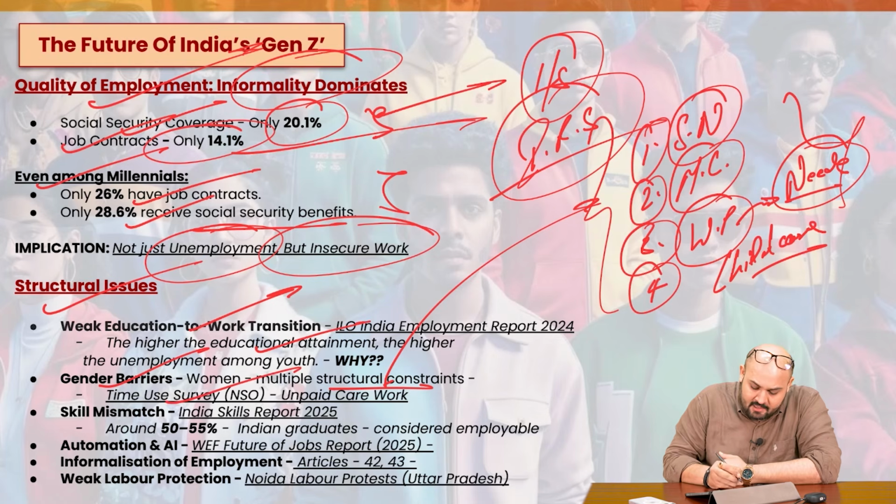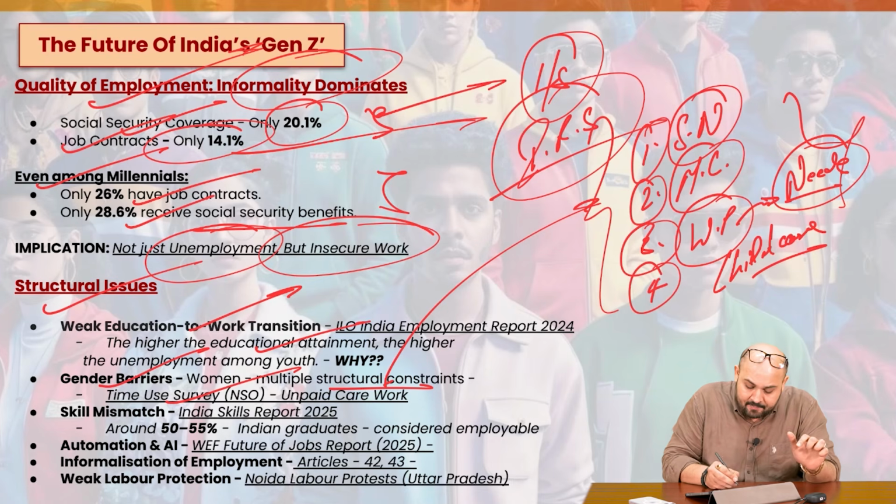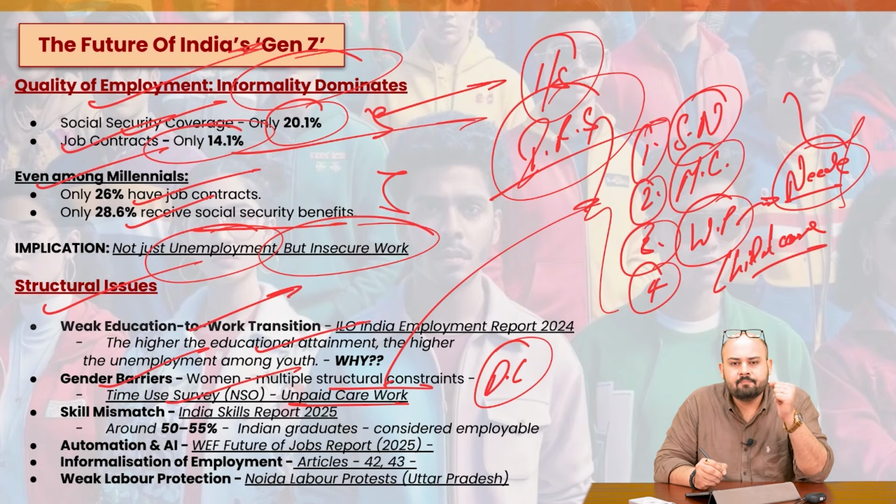The time use survey says that most of the women's time goes to unpaid care work or domestic chores, household work. The time use survey of NSO says most of the time of females goes in unpaid care work or domestic chores.